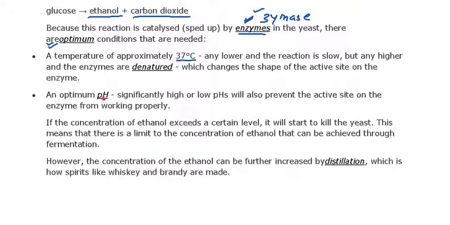If the pH becomes too high in basicity, or too low, which is a highly acidic condition, it prevents the active site from working properly. That's why the pH range needs to be maintained around 4 to 6.